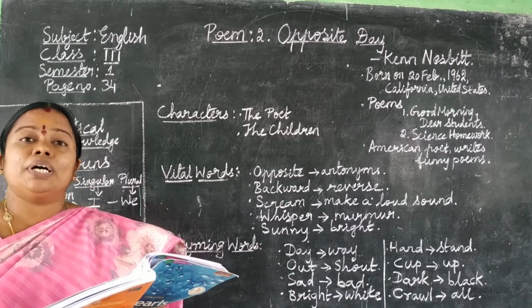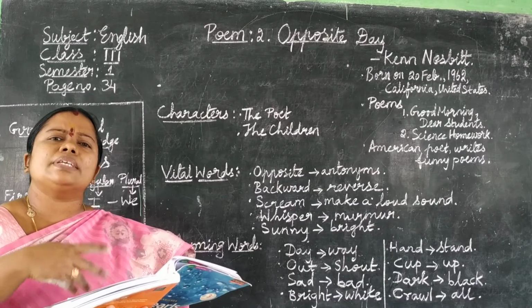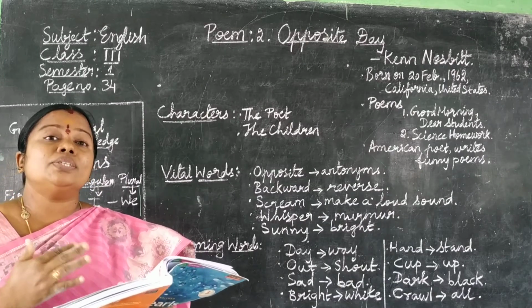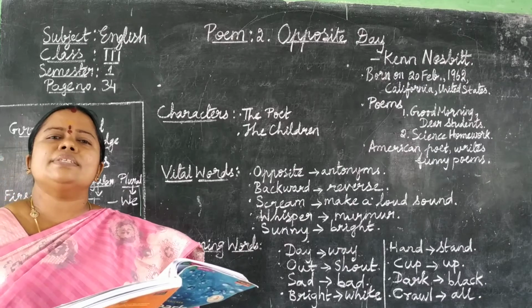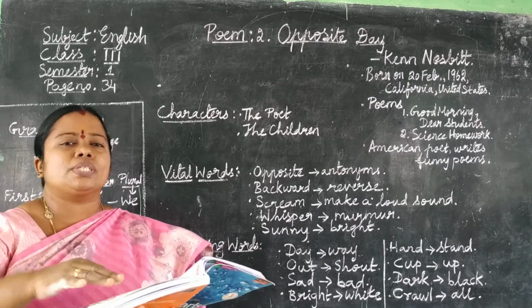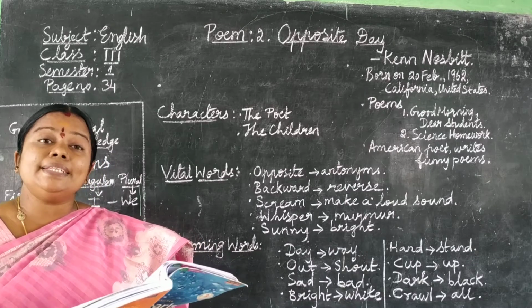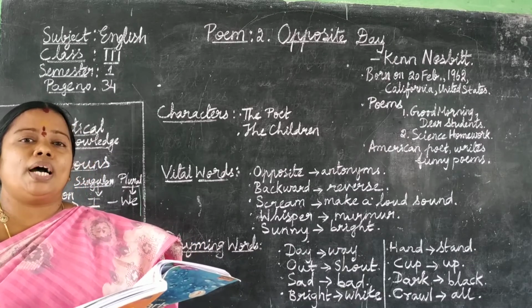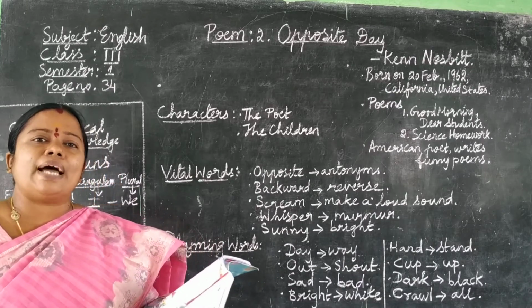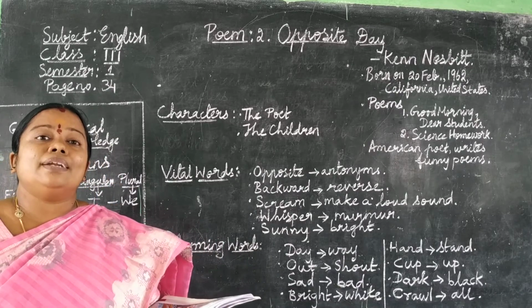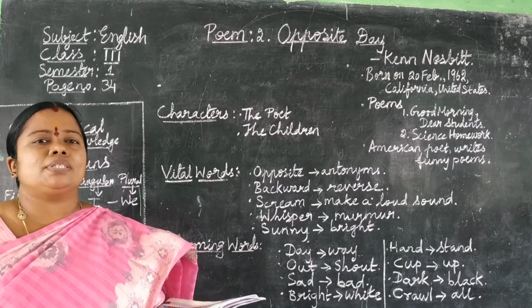I claim that it's dark when it's sunny and bright. So when it is sunny and bright, what is the child in this poem saying? It is dark. So he is saying everything in opposite. Okay. If something is black, I insist that it is white. I stand still. What do you mean by standing still, children? Standing straight without any movement.